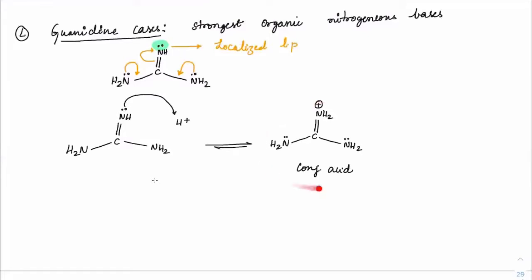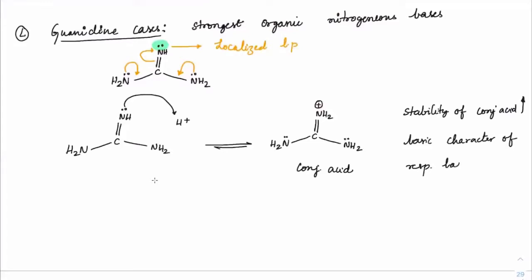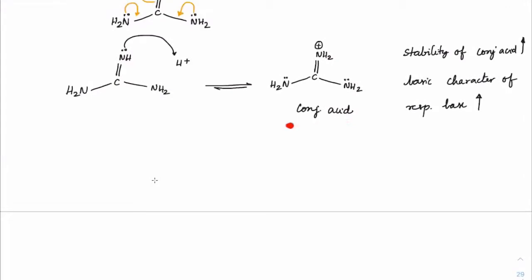In case the stability of the conjugate acid increases, the basic character of the respective base increases. If this is becoming more stable, which means this is a very strong base. So if you check out this conjugate acid, it is actually a very stable form.